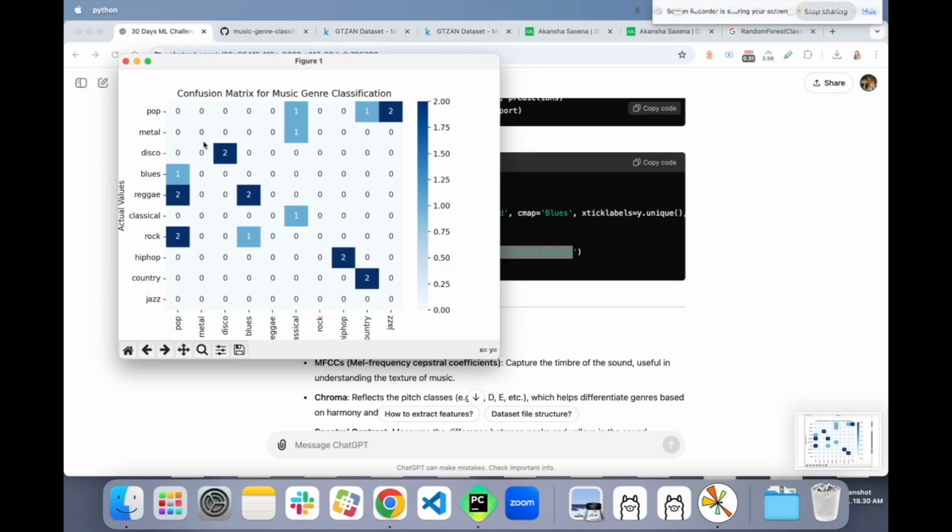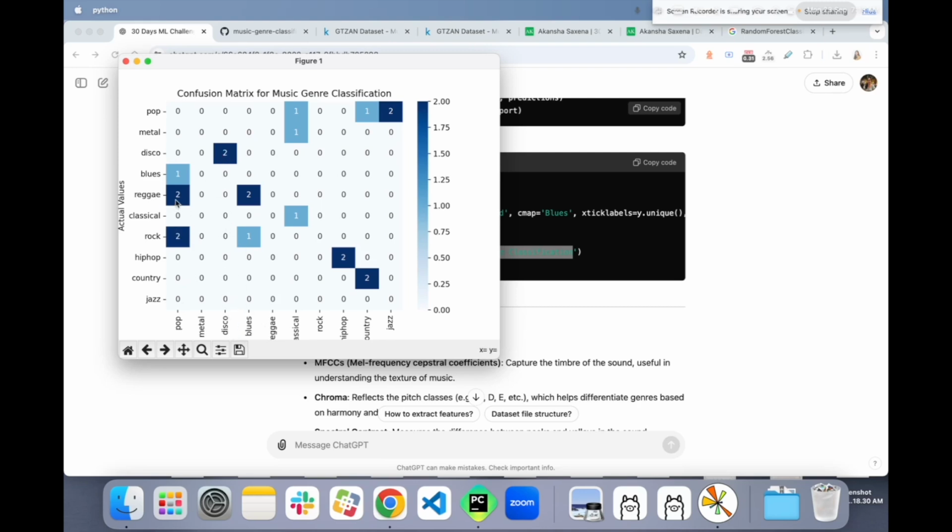And here if you see, we have got this. For example, let's understand for pop, there are zero for pop. We did not guess rightly, and for blues we correctly guessed. For blues, no. For disco we correctly guessed.